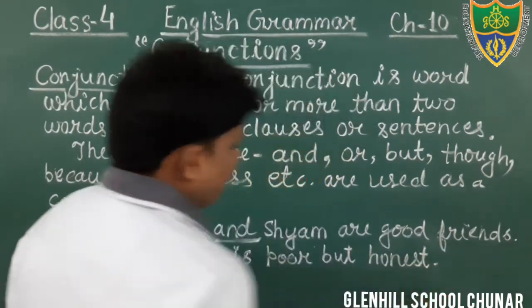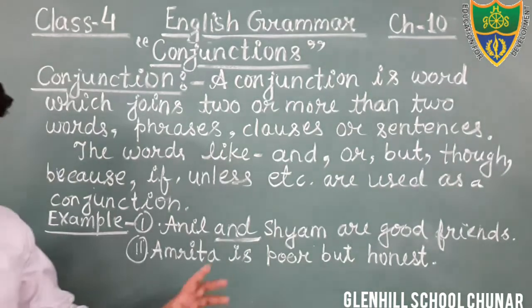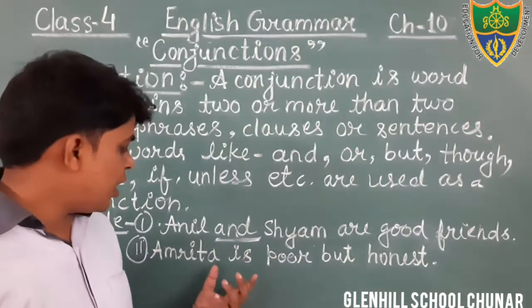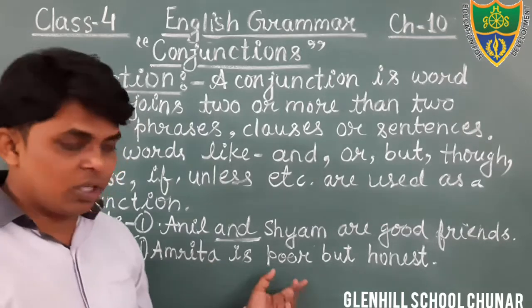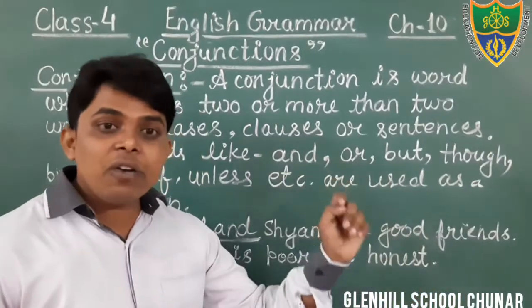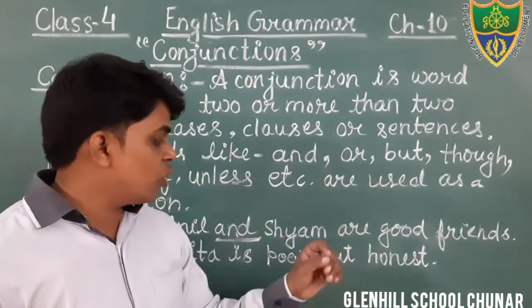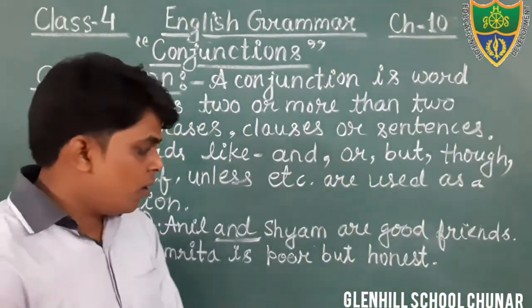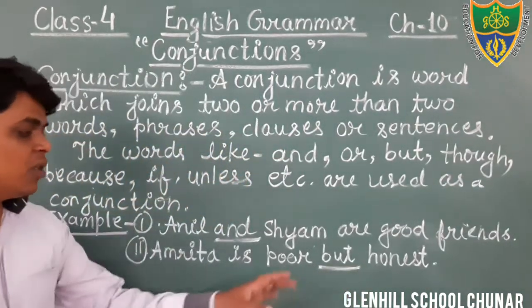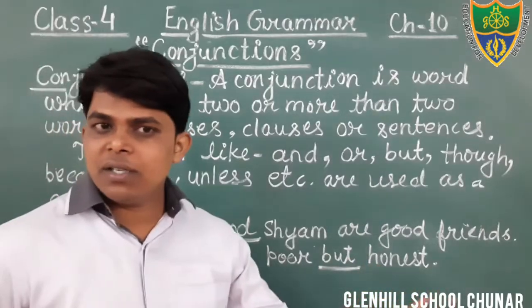Dear students, there are two sentences. If we think deeply, we will find that there are two sentences. Amrita is poor, that is one sentence. Amrita is honest, that is another sentence. But we have joined these two sentences using the conjunction but.